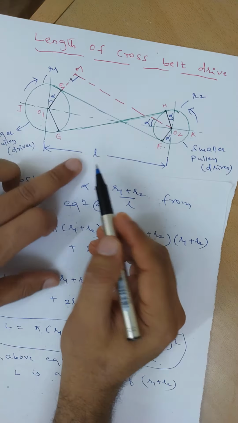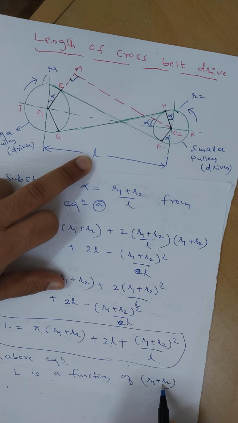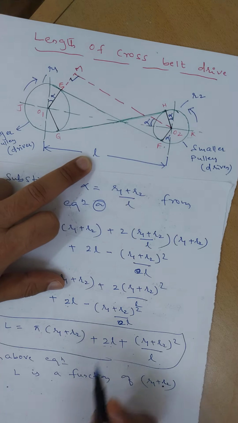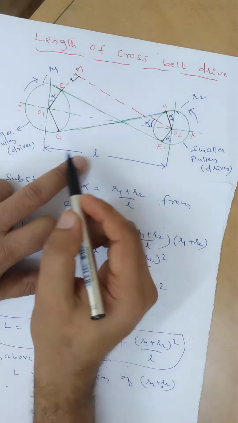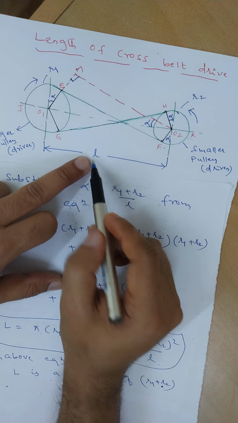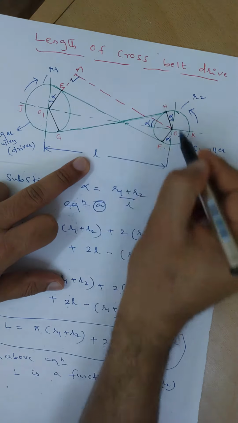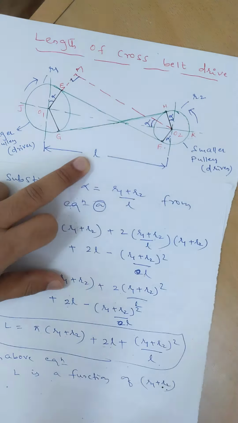Small l is the distance between O1 and O2. If this is constant and R1 plus R2 is constant, then the capital L, the length of the cross belt drive, is constant.